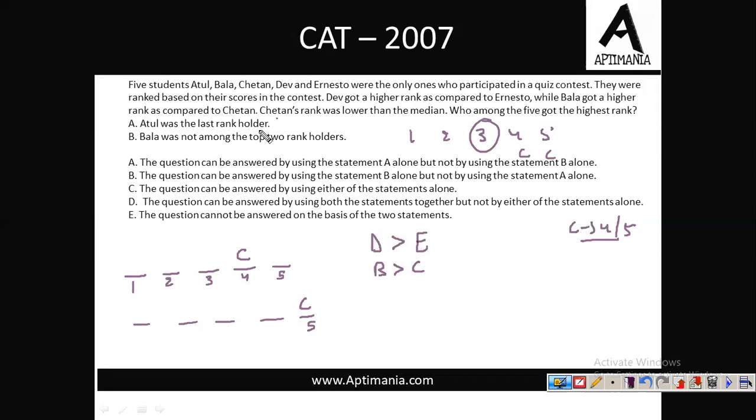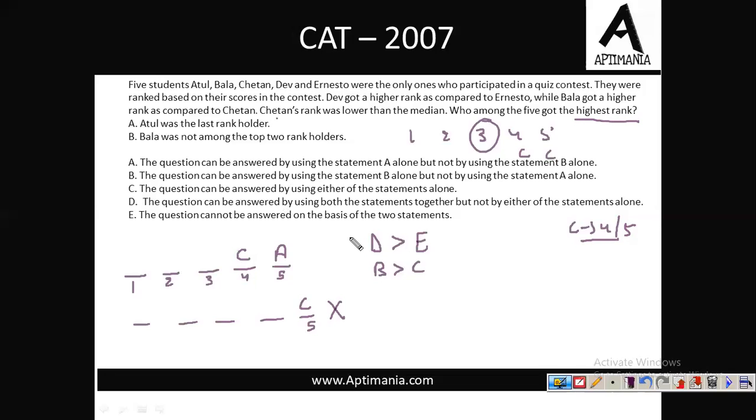A was the last rank holder. Now, we know that A will come here. Then we can say that we are not talking about this case, because in it we had assumed C to be here. Fine. Now, we are asked about the highest rank achiever, that is, who will have the highest rank.